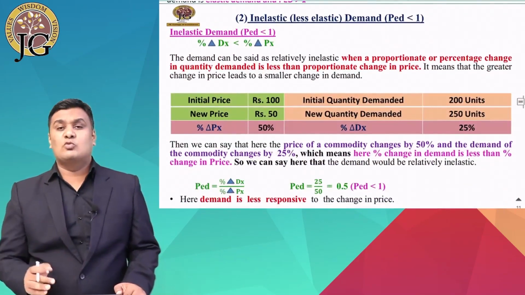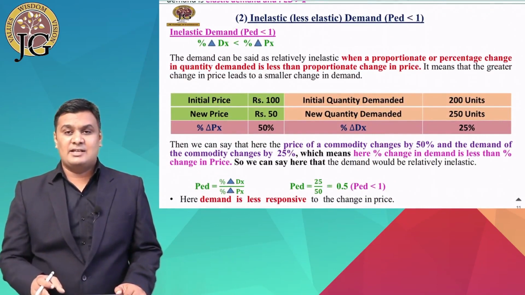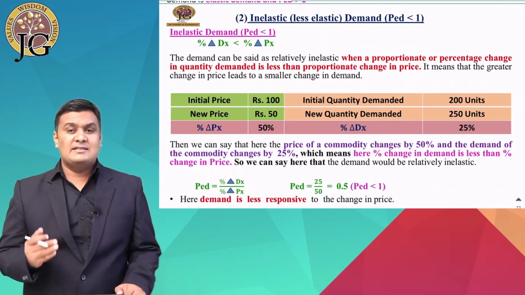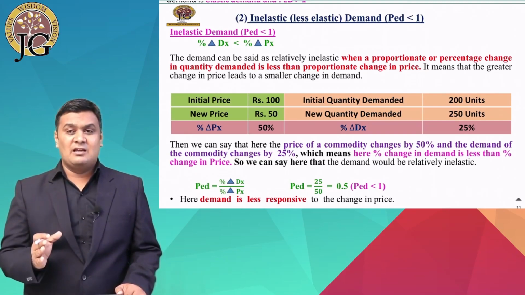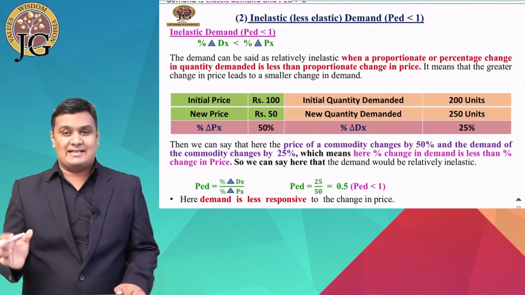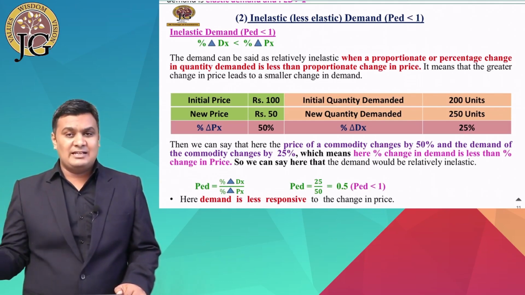Now let's move towards the second type of price elasticity of demand. The second type is inelastic demand, and the demand is said to be inelastic when the percentage change in demand of X is less than the percentage change in price of X. It means when price elasticity of demand is less than 1, it is known as inelastic demand.